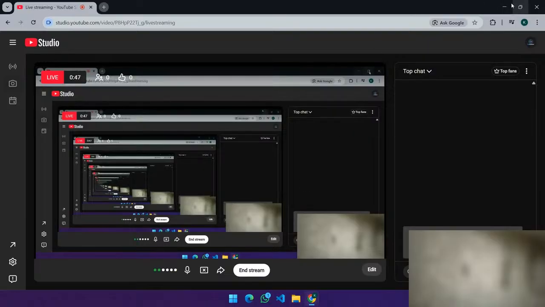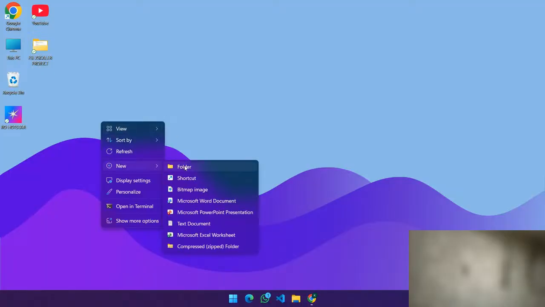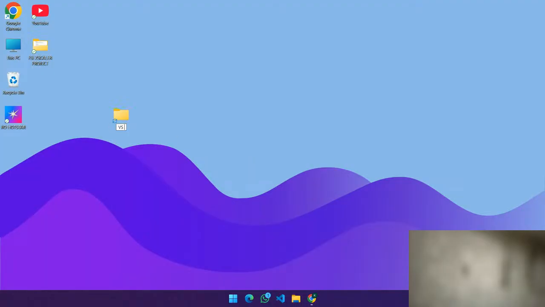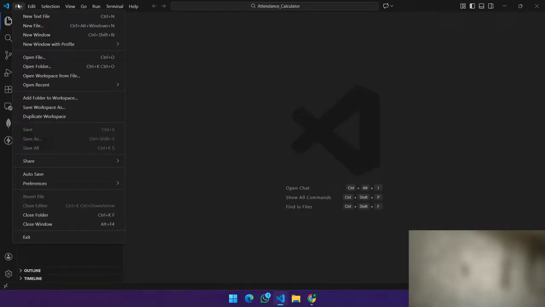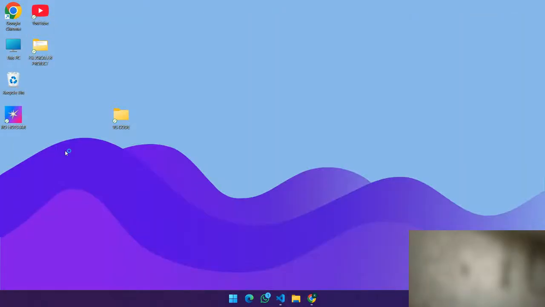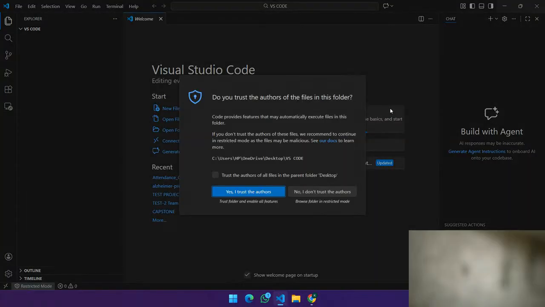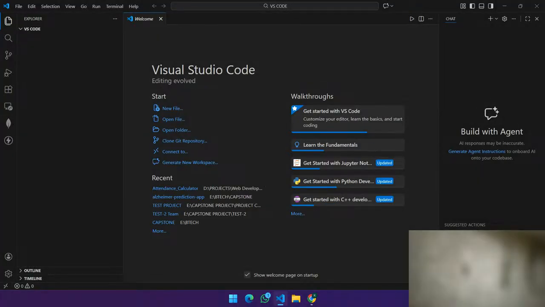Let's get into this. Initially, this is a project folder. I would like to create a project folder on my desktop, naming it VS Code. After opening VS Code, I would like to close the initial folder. This is the initial setup of how VS Code looks. I would like to drag this folder into VS Code. After dragging it in, you could see a prompt to trust the authors of all the folders in this desktop. It is just an authorization action from VS Code. So let's click on yes, I trust the authors.